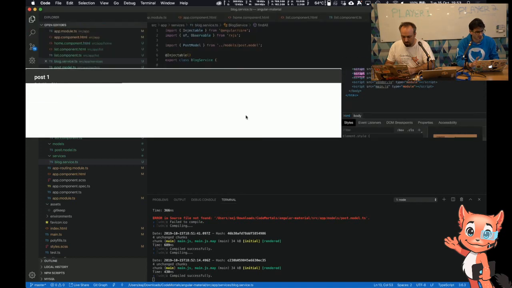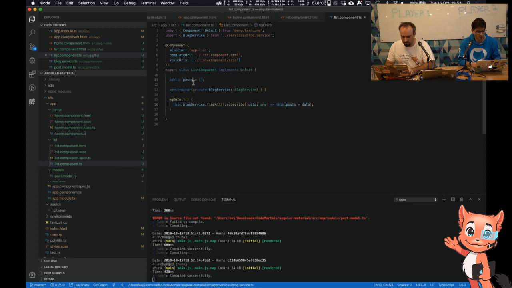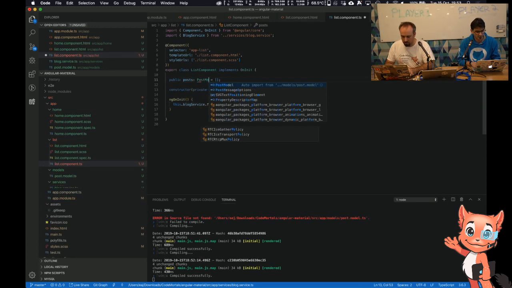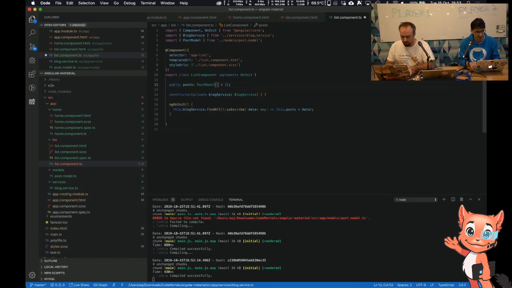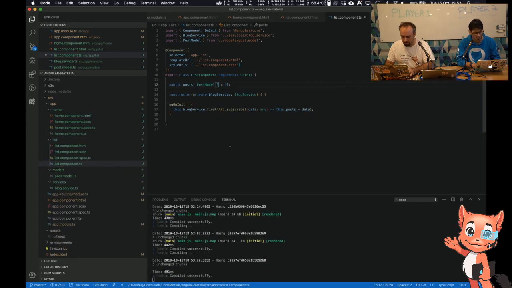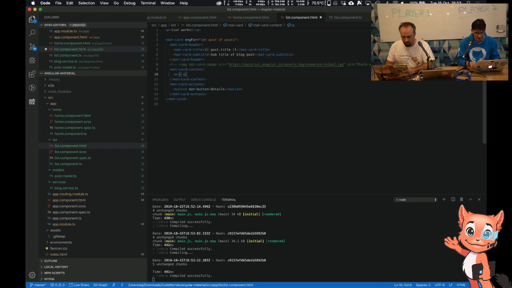So all I need to do is, in the component, I'm just going to change posts to have a type. It's going to be a type of post model, and it's going to be an array. It defaults to an empty array. And then we have ngOnInit, it goes to get the data from there. So in the UI now, I just need to say in here, in the body, handlebars, and then we'll say post.description. It autocompletes for us, as you can see in VS Code.